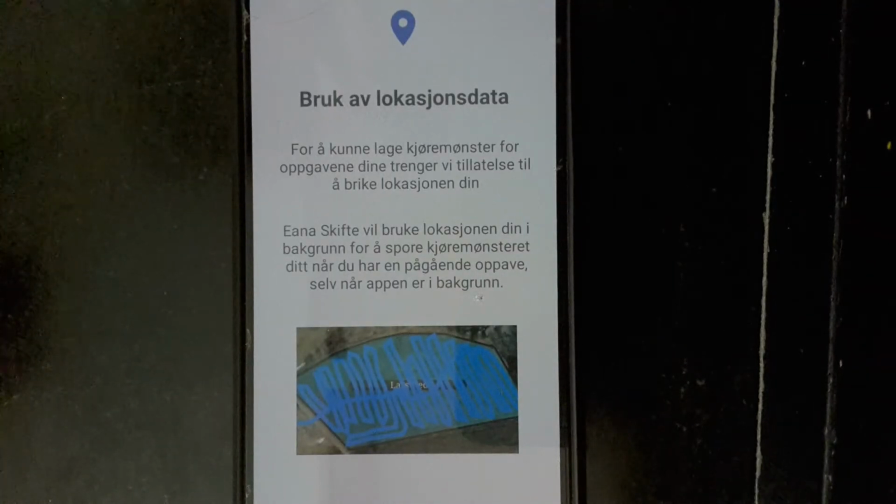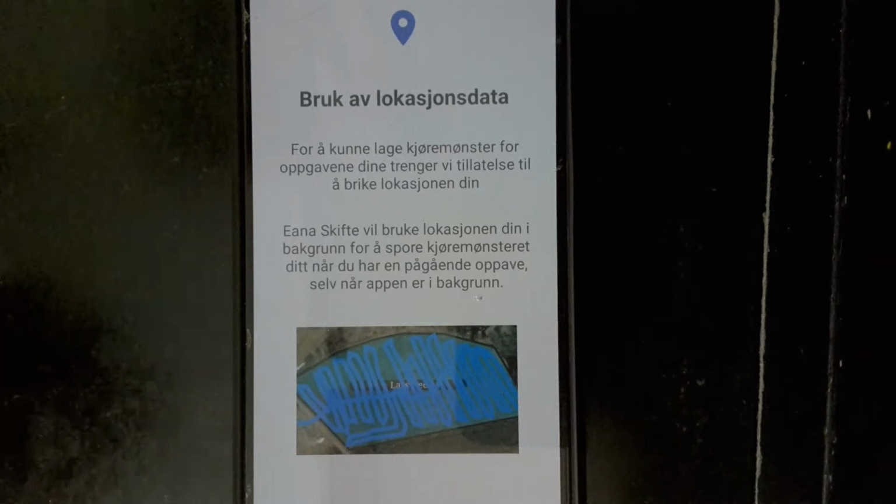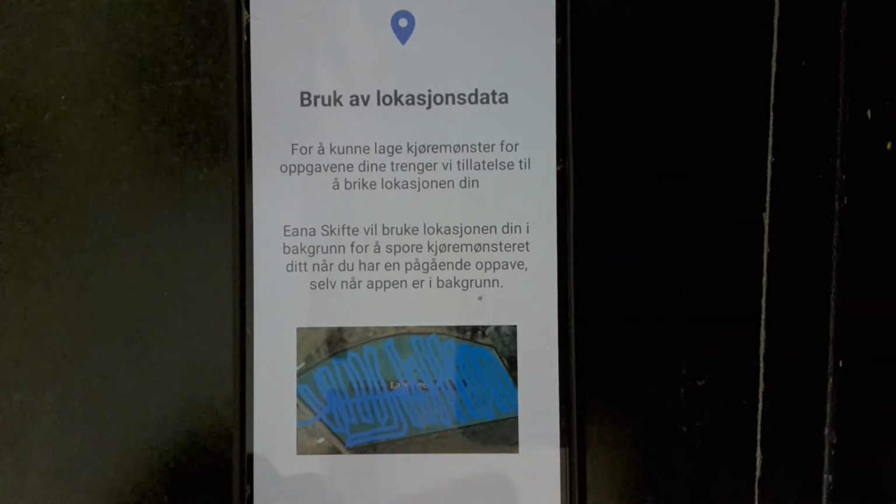Here on the screen, we are explaining to the user why and how we are using the location access in the background, with an image. This image explains the driving pattern of the task which the user has performed in his specific field. This is as per the Google Play policies. So I will just click on the next button.